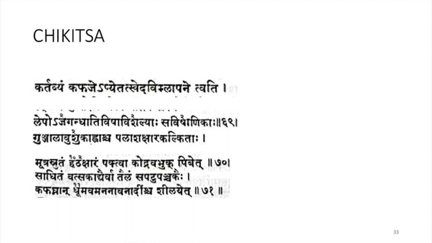Mutra Srudam Hadaksharam Paktva Kodrava Pukpibeda. For Pana, we have to give Mutra Srudam, Gomutra, Hadaksharam, Paktva Kodrava. So, we have to prepare Kashaya. We have to boil Gomutra, Hadaksharam, and Kodrava, and Sadidam, Vatsakadirva. Taila can be prepared with this, and Padu Panchaga also you have to add, and ask the patient to drink that.